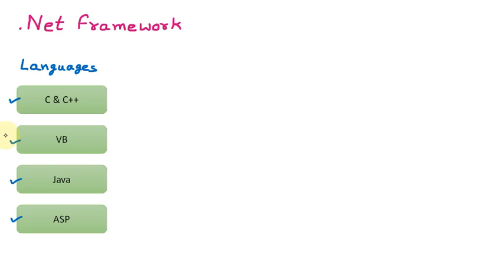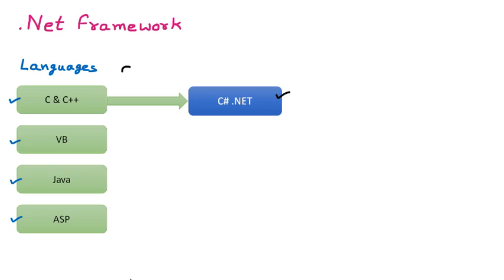So first of all, if we talk about C and C++, when C and C++ were included with .NET, it became C Sharp .NET. How did it come? We know that when C was there, afterward C was improved with C++. Then .NET again added more plus signs afterward. So two more plus signs were applied. Now you can see that this plus plus is nothing but similar to the C sharp. That's why it was invented as C sharp.